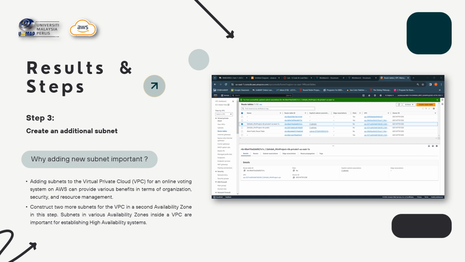Why is adding a new subnet important? Adding a subnet to the VPC for an online voting system on AWS provides various benefits in terms of organization, security and resource management. Construct two more subnets for the VPC in a second availability zone in this step. Subnets in various availability zones inside a VPC are important for establishing a high availability system.